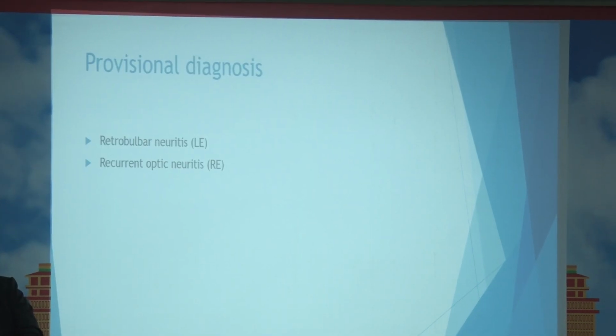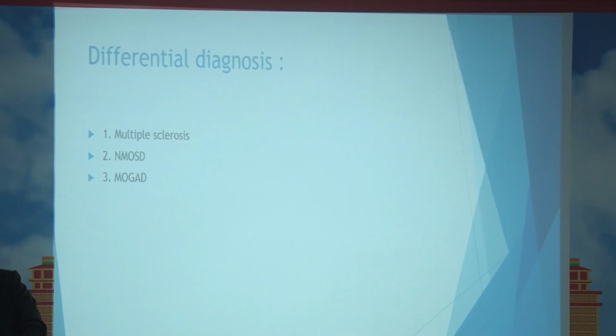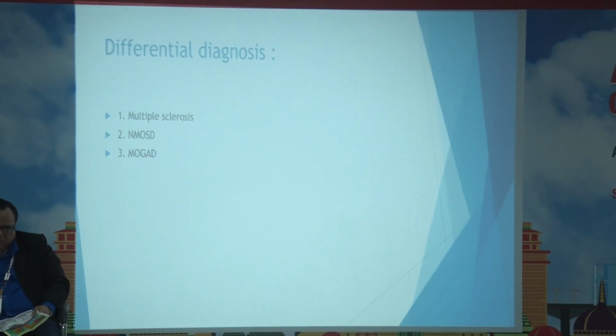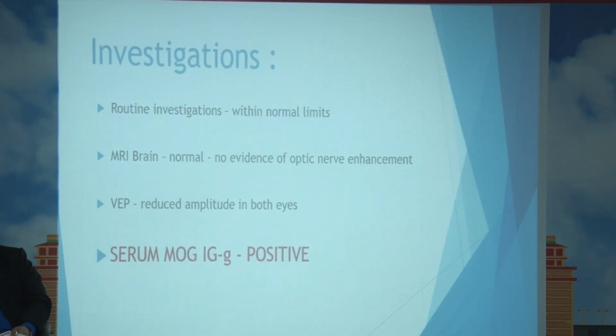So after obtaining this history and a clinical examination, we came to a provisional diagnosis of retrobulbar neuritis left eye and recurrent optic neuritis right eye. We kept the differential diagnosis as multiple sclerosis, NMO spectrum disorders, and MOG associated disorder.